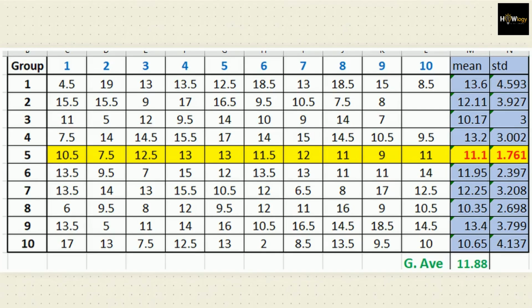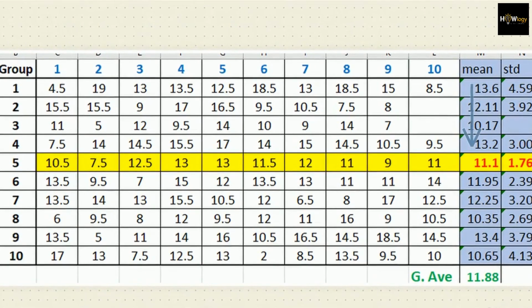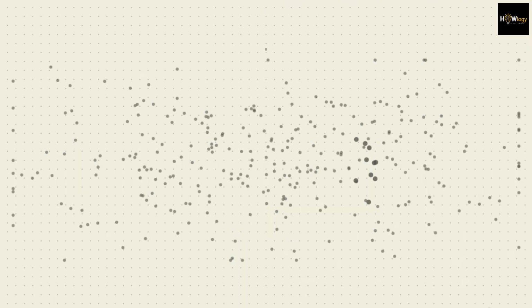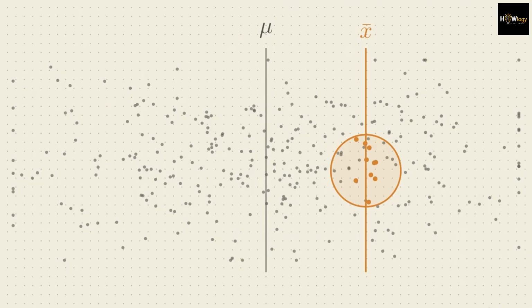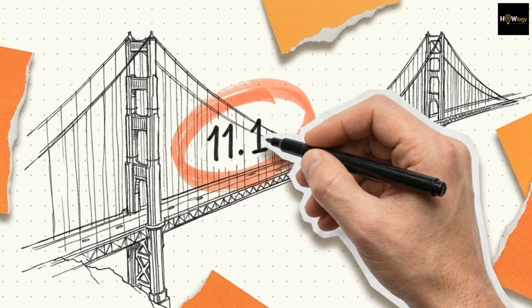The highlighted row in the middle represents one random sample of 10 subjects, giving us an average of 11.1. But this is only one narrow slice of a chaotic reality. Because a sample never perfectly matches the total population, we are left with a mathematical gap called the error of the estimate. Relying on a single point estimate to dictate your schedule, set a budget, or build a bridge is essentially making a highly educated guess.